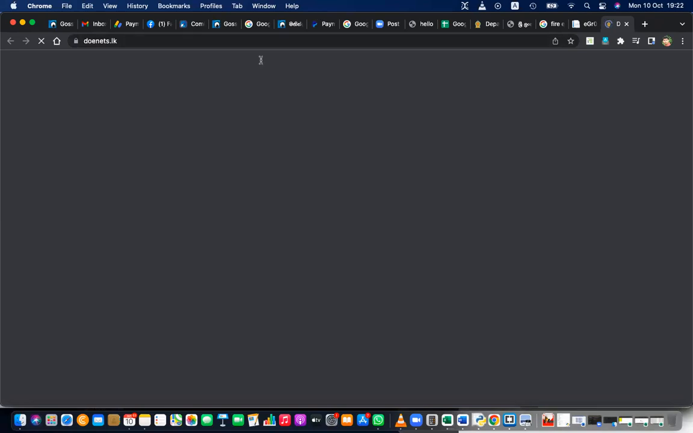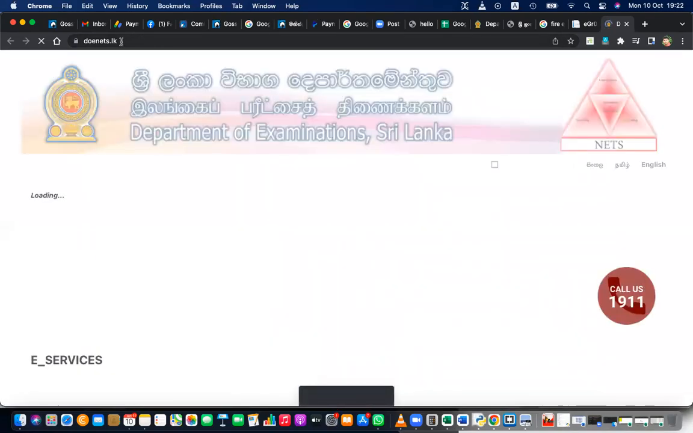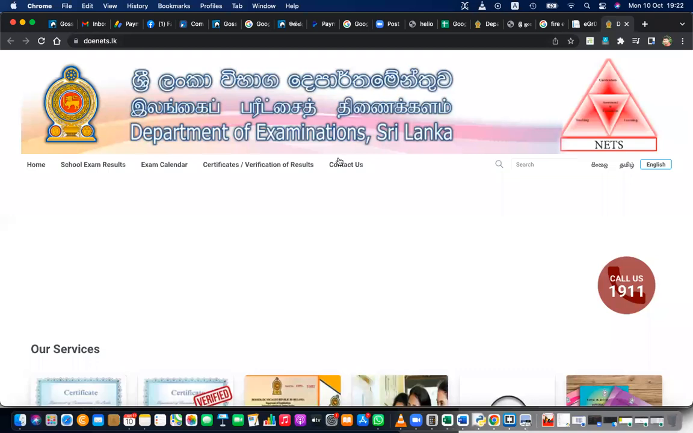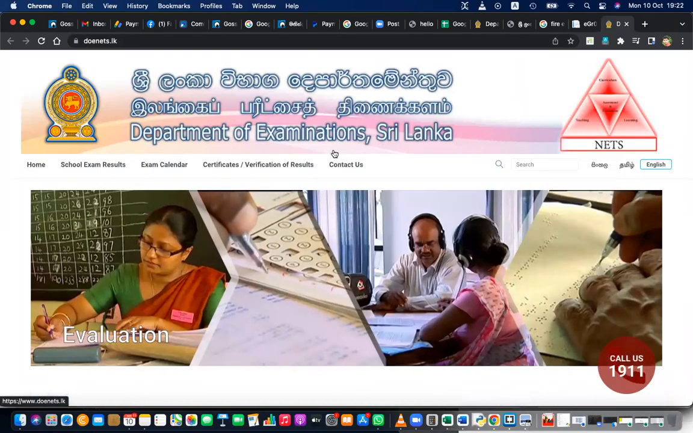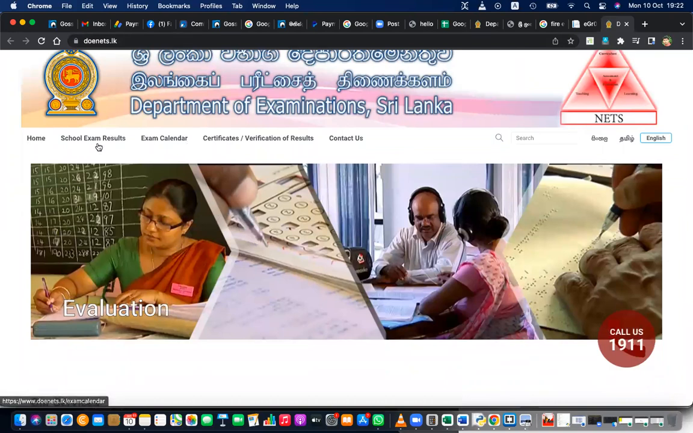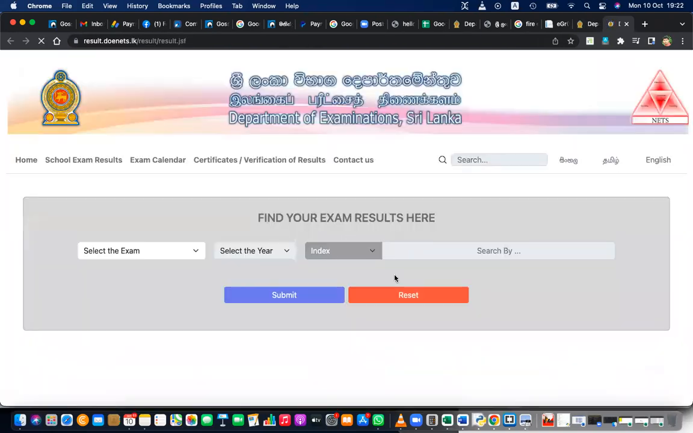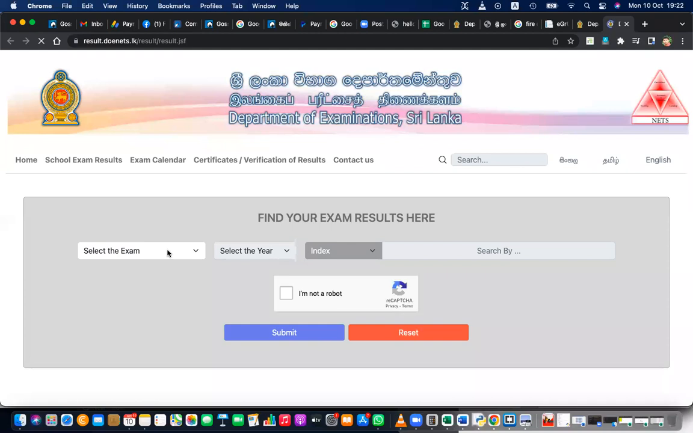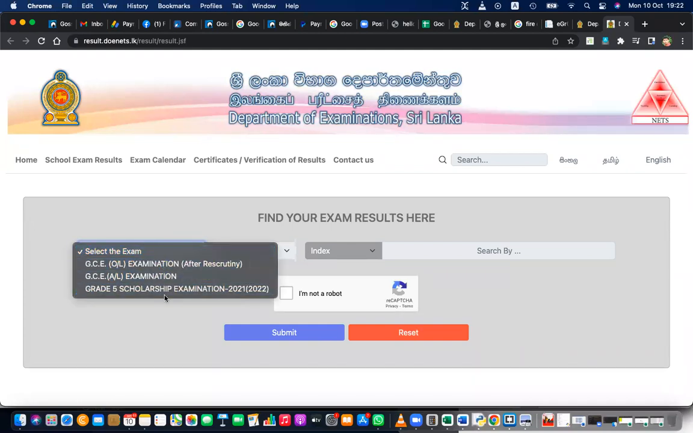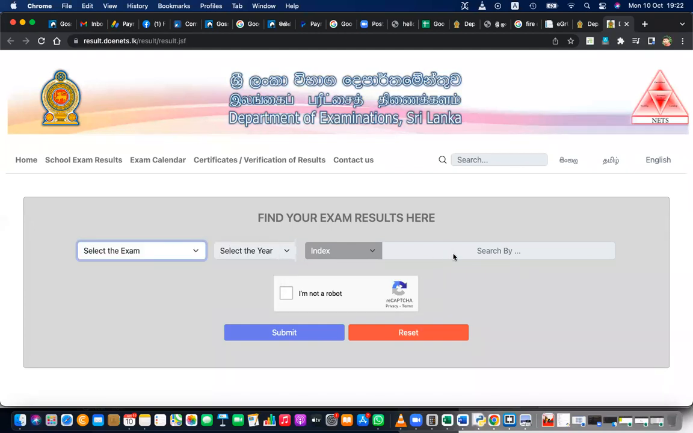www.doenets.lk. This website, from the Department of Examinations, will allow you to look at your results. You can go to the examination, school exam results, and select whether you need the results of your O-levels, A-levels, or grade 5. Then you can type your number. Can you remember your grade 5 scholarship number?